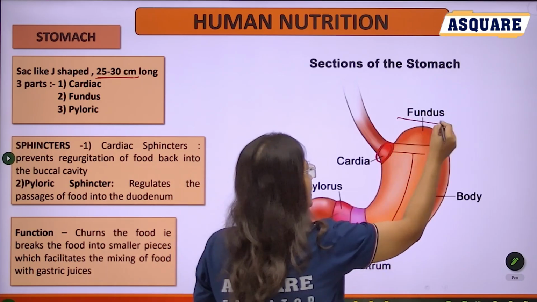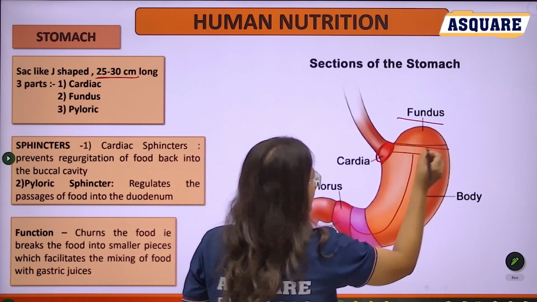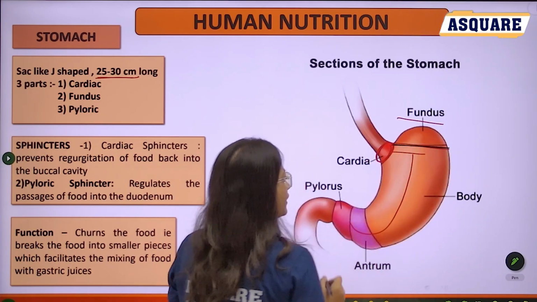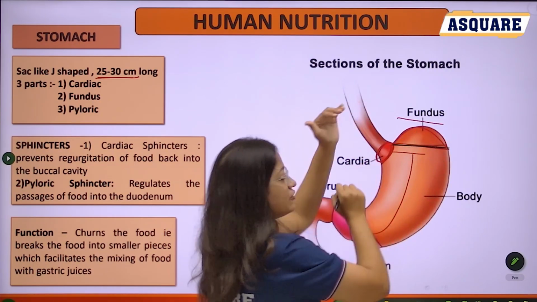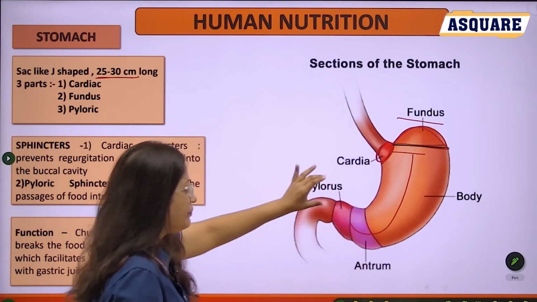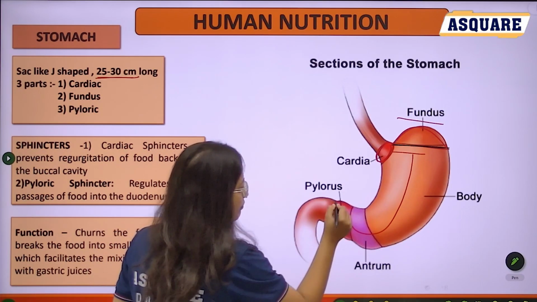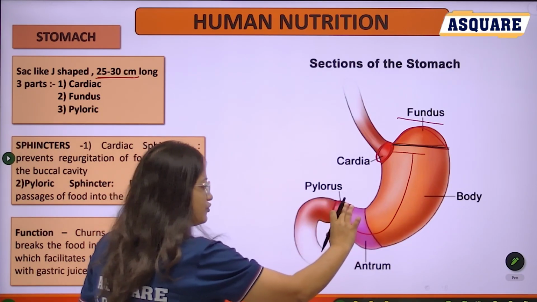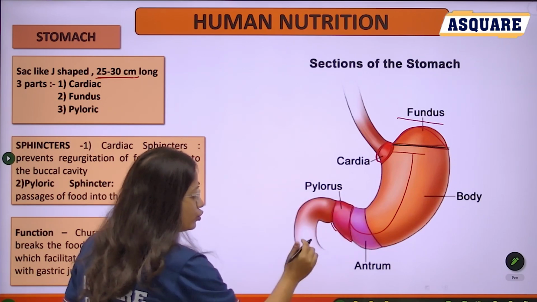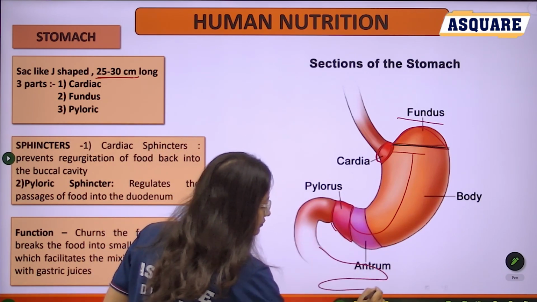Fundus means above the cardiac. Above the cardiac there is a dome-shaped structure, we call it the fundus. And last, we call it the pyloric, or you may call it the pylorus. This is the region where it opens into the small intestine.